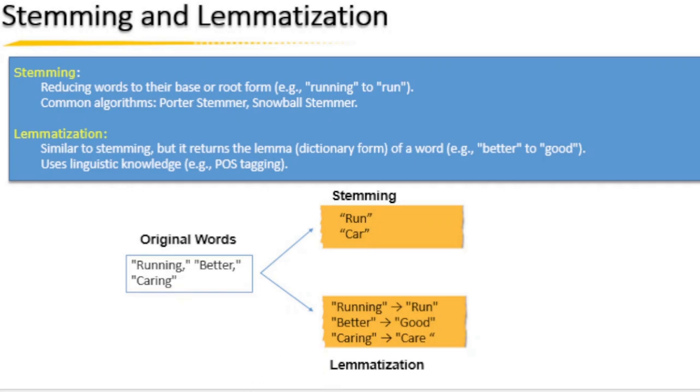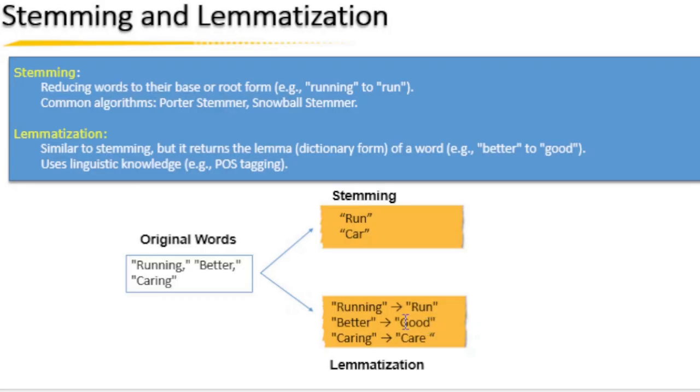So in case of stemming, you can see it is sometimes misleading the original word meaning. To get rid of this, lemmatization has been introduced. On the other hand, lemmatization uses linguistic rules to reduce a word to its dictionary form, or lemma. For example, running becomes run in lemmatization, and carrying becomes care.